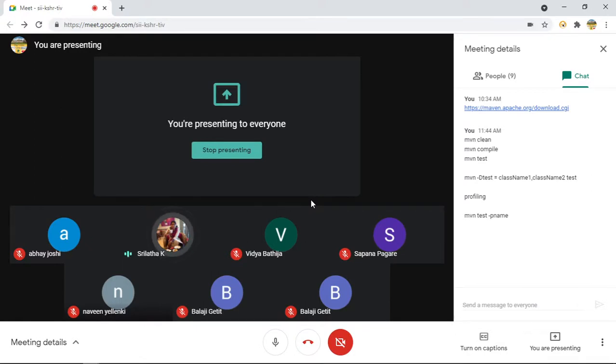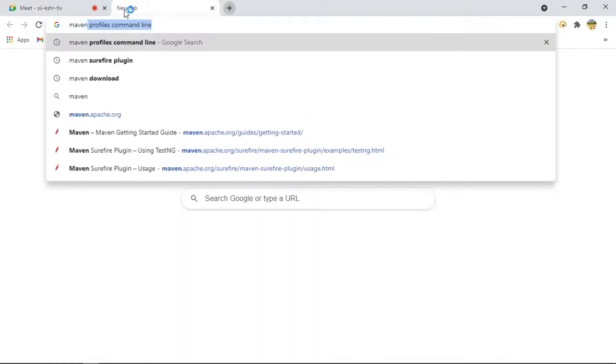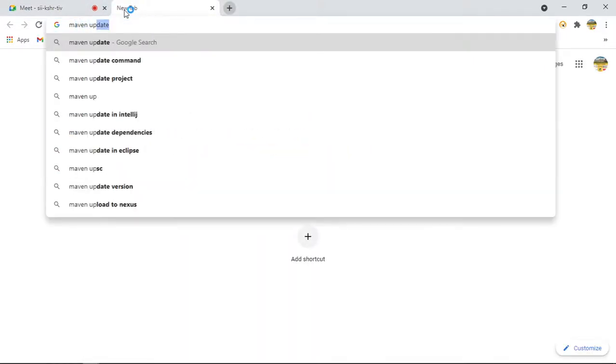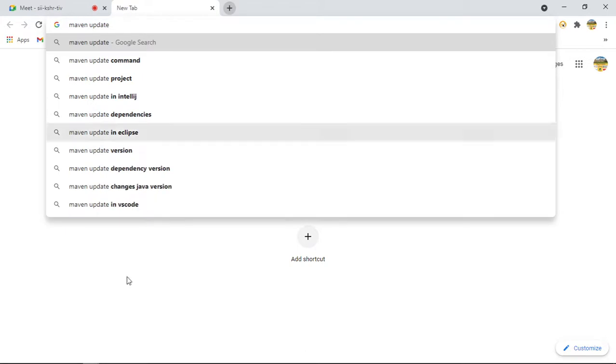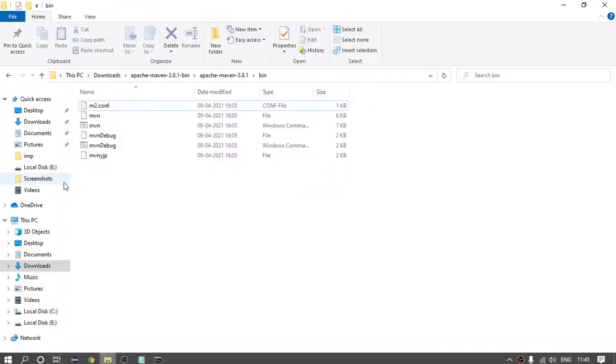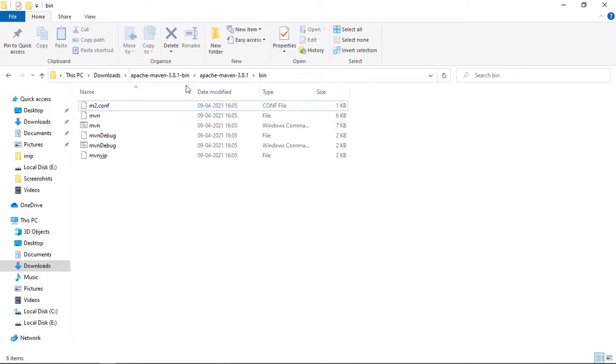If your system already has an old version of Maven and you would like to upgrade it to the latest one, is there any particular command we can use in the terminal? Let me check. I think if you come to their official website, you can find everything they have given. You are asking about upgrading this version, right? Yes, to the latest one.